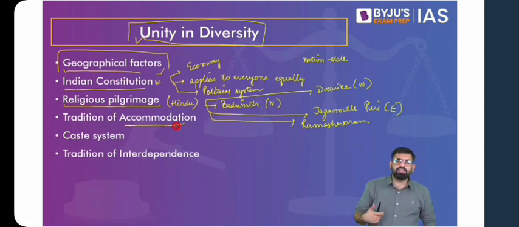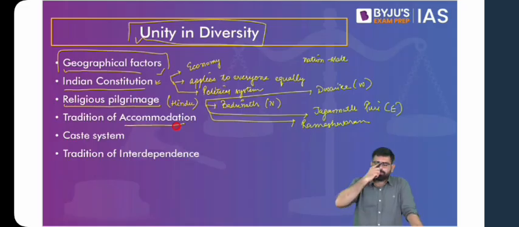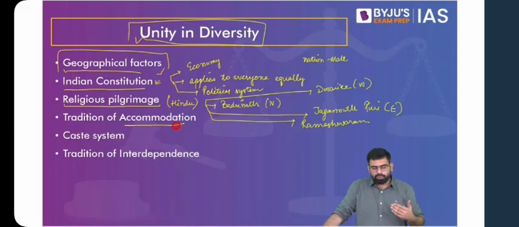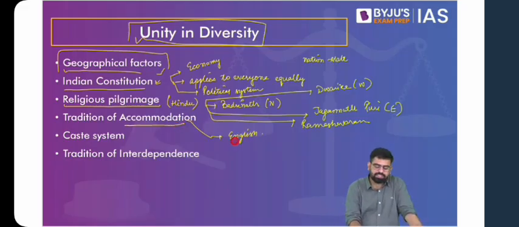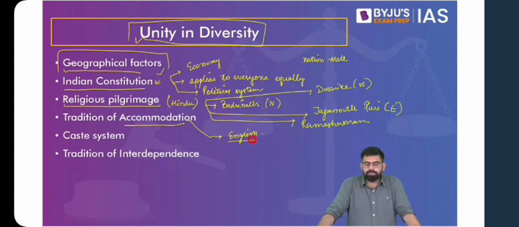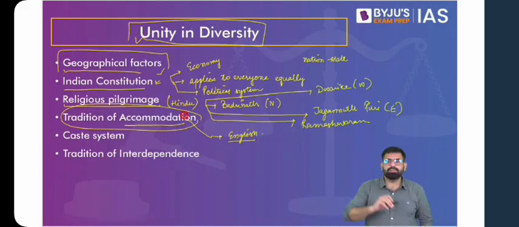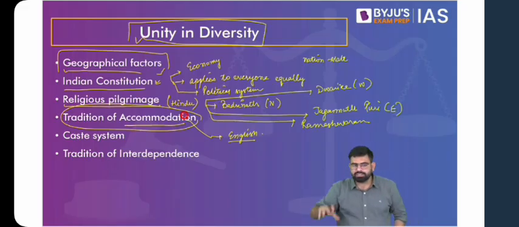People have been speaking different languages. But you see that the languages are related. For example, take Sanskrit. Various languages have evolved out of Sanskrit. Sanskrit was one of the major languages spoken across the country, which sort of unified everyone. Then during the Mughal times, other languages, even though they were foreign, were spoken. This blend of Persian and Hindi created Urdu, which again became a language spoken across the country. And in modern times, even English can be considered a unifying force. If you start from the north and go to the south, a lot of people speak English. Even though it is modern, Western, and coming from outside, it has become a unifying force. But the reason is this tradition of accommodation. We let other cultures, other beliefs, other faiths coexist with the existing cultures.